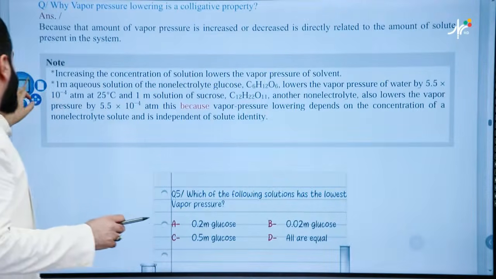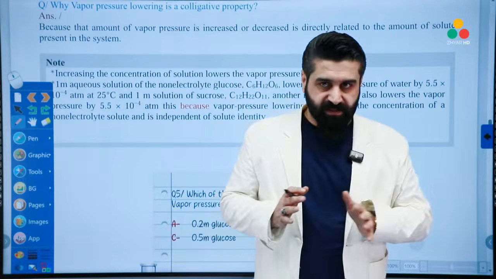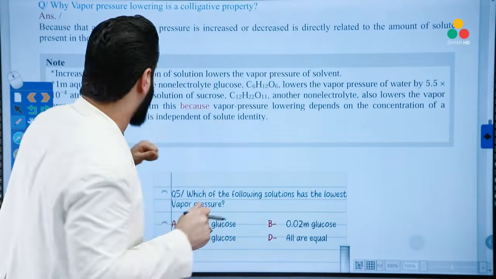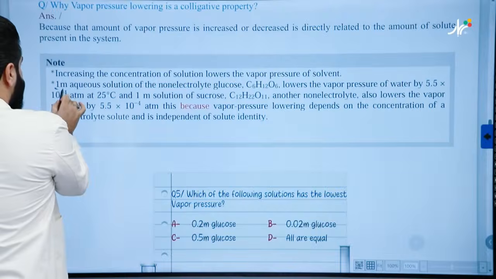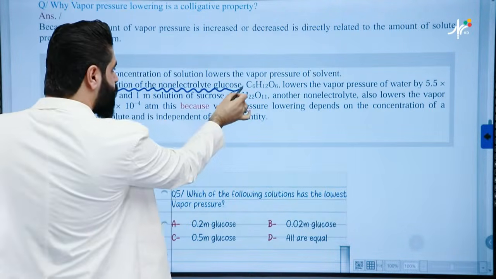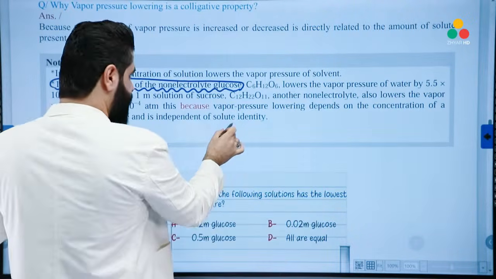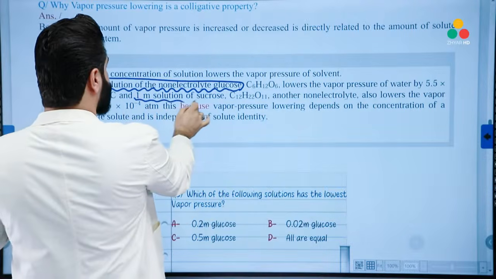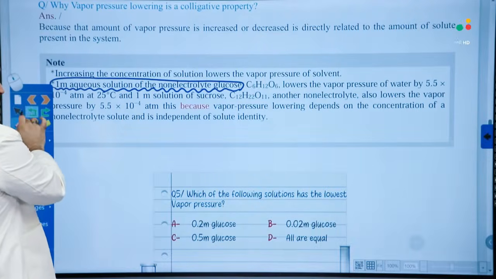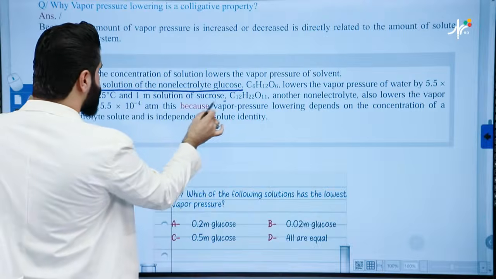Look, let me tell you something very important here. Now I will prove why the colligative property depends on the concentration, but not the identity, not the type, not the name, not the class of the compound. Look, 1 molar aqueous solution of non-electrolyte glucose. So we have 1 molar glucose. Very good. And we have, look at this, 1 molar solution of sucrose. We have 2 different solutions. Let me highlight both. The first solution is glucose. The second one is sucrose.